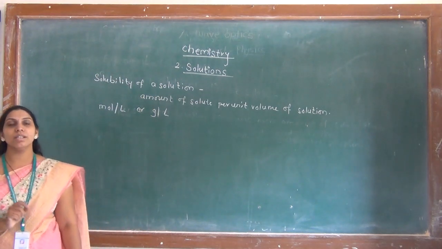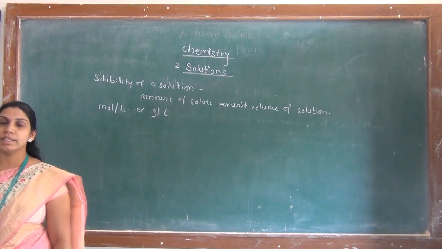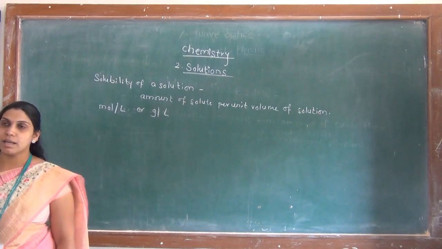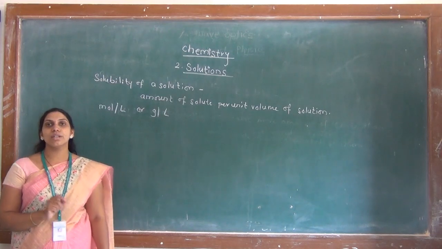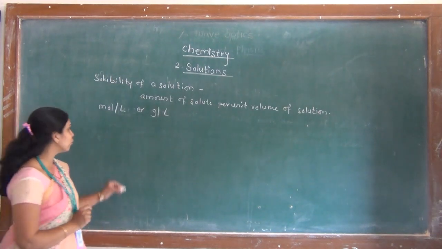We will just see how to calculate the solubility by taking an example. Consider that 20 gram of NaOH is dissolved in 1000 ml of water.